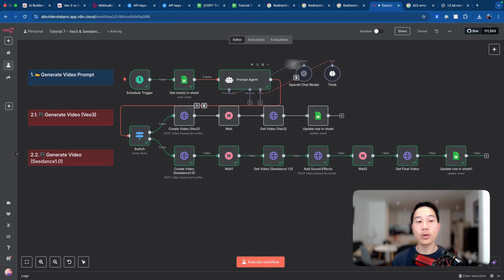And that's it. You have completed the entire workflow where you learned how to load data from Google Sheet and generate video prompts. You also learned about generating videos using the VEO3 model and also using the Seedance 1.0 model and adding sound effects to it.